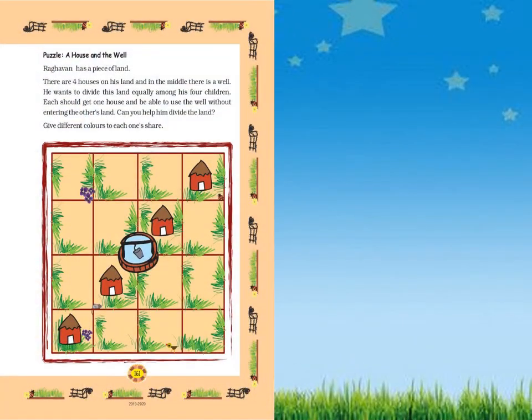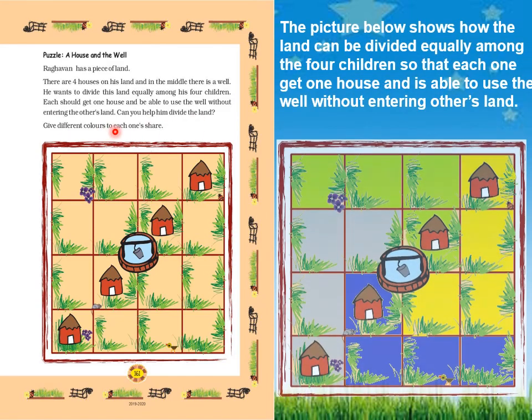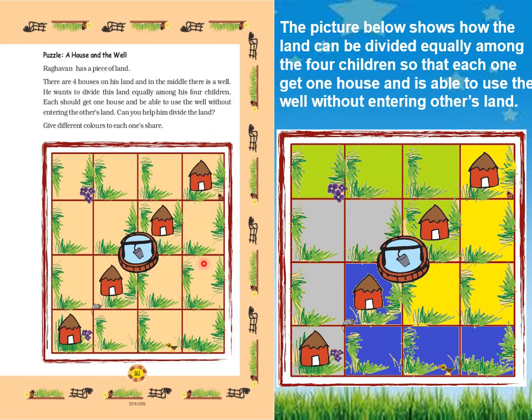Page number 161. Puzzle: a house and the well. Raghavan has a piece of land. There are 4 houses on his land and in the middle there is a well. So how many houses in the land? 1, 2, 3, 4, and in the middle there is a well. He wants to divide this land equally among his 4 children. Each should get one house and be able to use the well without entering the other's land. Can you help him divide the land? Give different colors to each one's share. So we have to show each share with different colors.